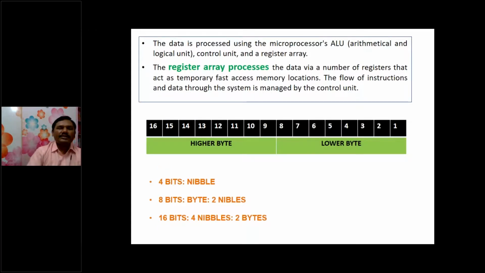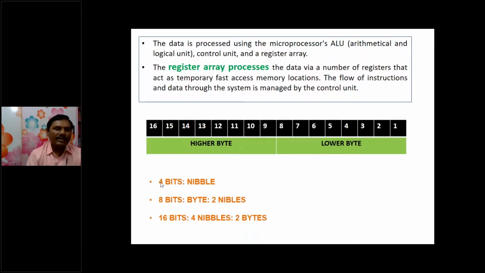Before going to the next slides, this topic is very important: what is meant by a byte, a lower byte, and a higher byte. As we know, the 8086 microprocessor is a 16-bit microprocessor, so I am taking 16 slots, 1 to 16. Here 1 to 8 are 8 bits, which is called a byte. This is called the lower byte, and 9 to 16 are higher positions compared to 1 to 8, so it is called the higher byte.